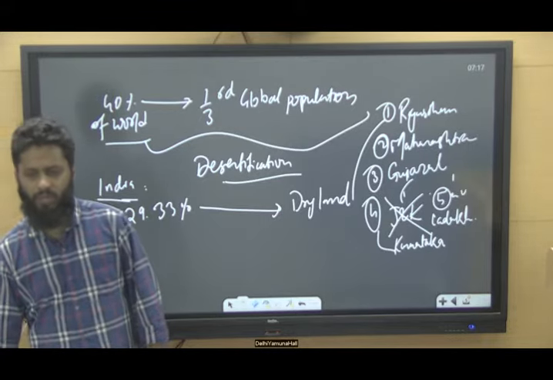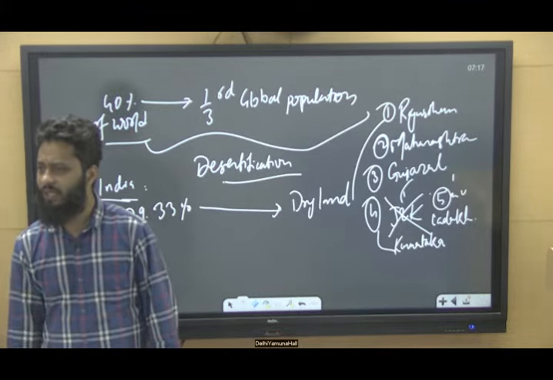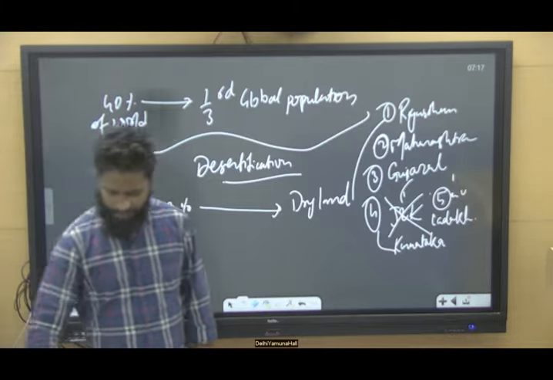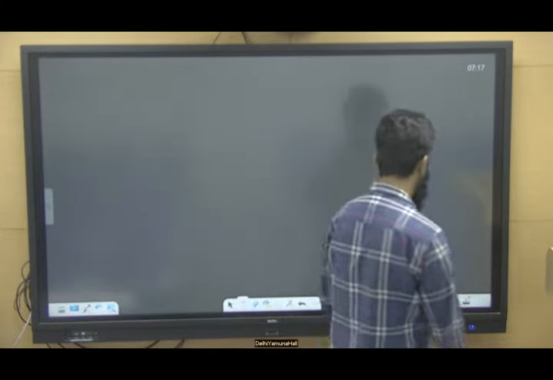Now we come to an important point, that is desertification, factors causing desertification.